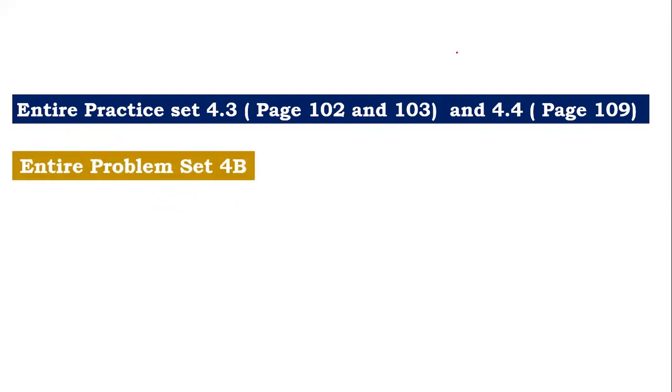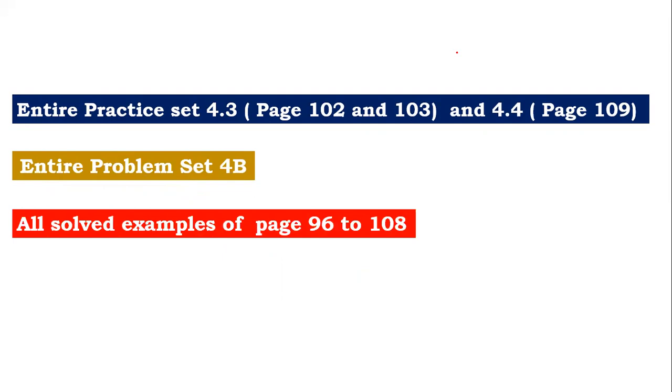And the second part was mutual funds, shares and everything, which is removed. So entire exercise 4.3, that is on page number 102 and 103, and exercise 4.4 on page number 109 is removed. Entire problem set 4b is removed, and all solved examples right from page 96 to 108 are not going to be asked for this year in board exams.